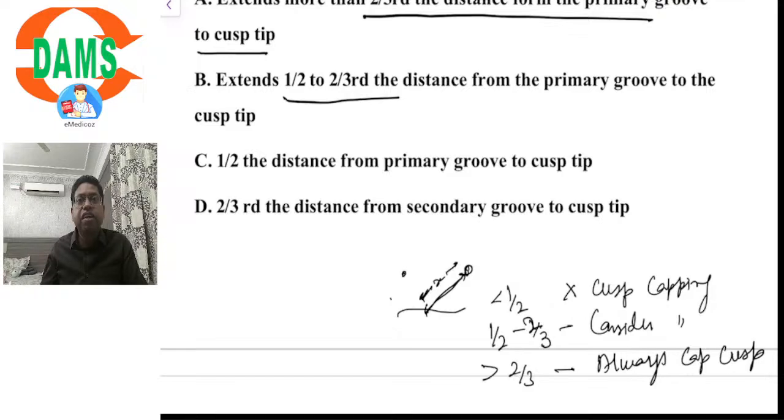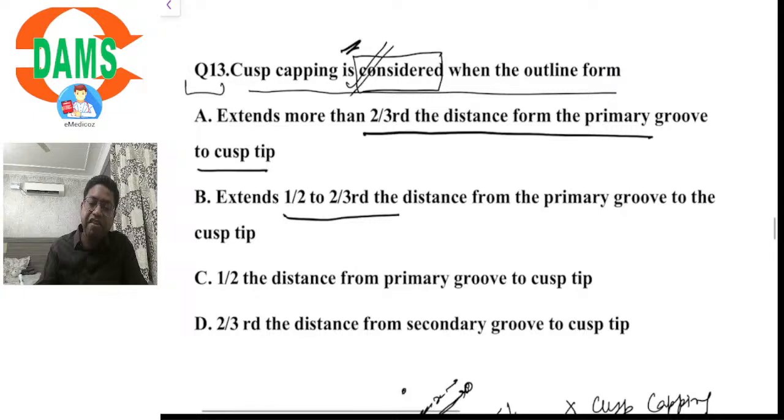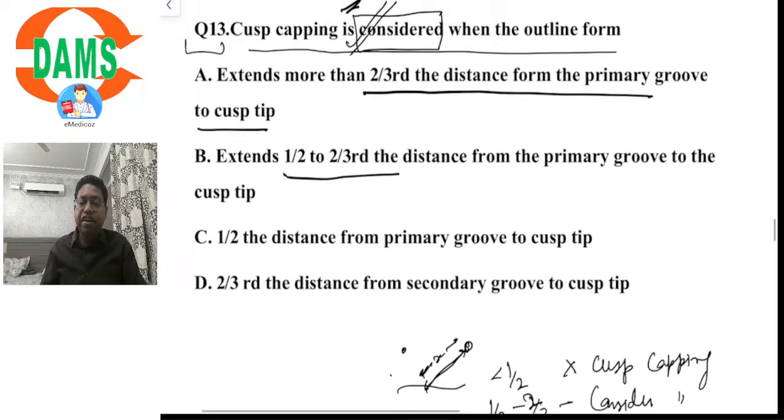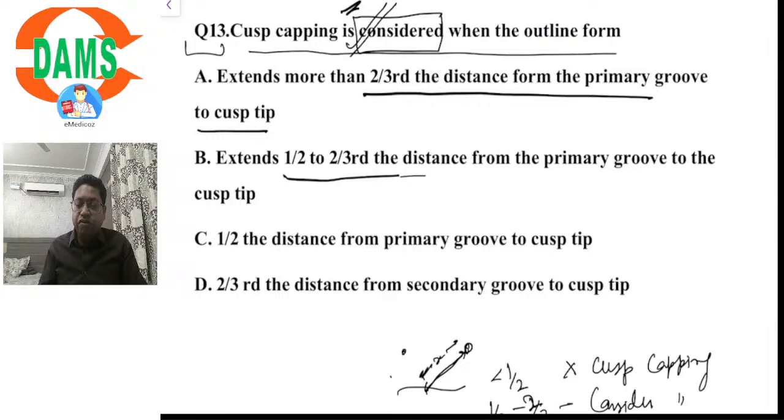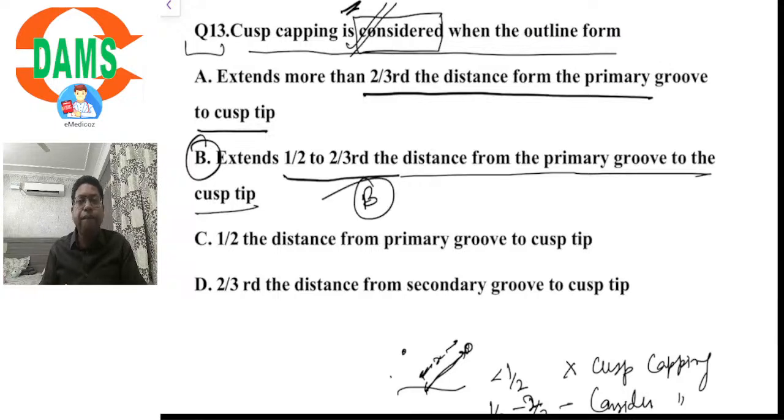So what is meant by considering? We would consider cusp capping when the extent of caries from the primary groove to the respective cusp tip is between one half to two-thirds the distance. Consider means we would cap the centric holding or stamp cusp, which are the palatal cusp of the maxillary and the buccal cusp of the mandibular, and we will not cap the non-supporting or non-centric holding cusp. So the question is asking when cusp capping is considered. It is considered when it extends one half to two-thirds the distance from the groove to the cusp tip. Option B.